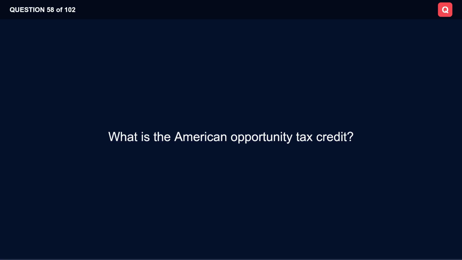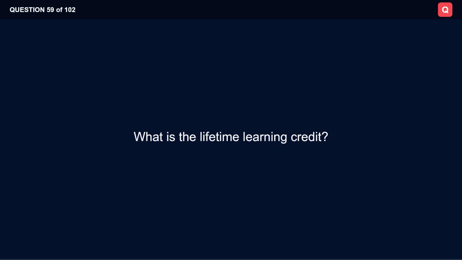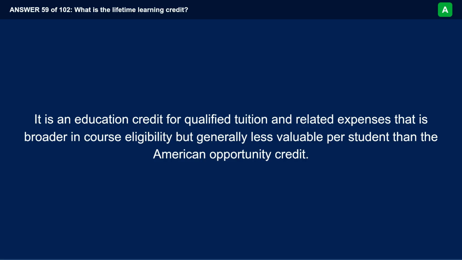What is the American Opportunity Tax Credit? It is an education credit for qualifying undergraduate expenses and is generally more generous but more limited than the Lifetime Learning Credit. What is the Lifetime Learning Credit? It is an education credit for qualified tuition and related expenses that is broader in course eligibility, but generally less valuable per student than the American Opportunity Credit.